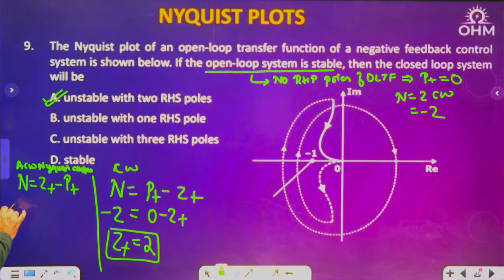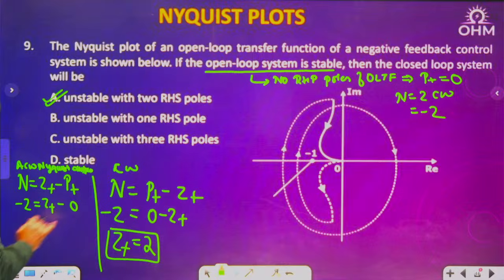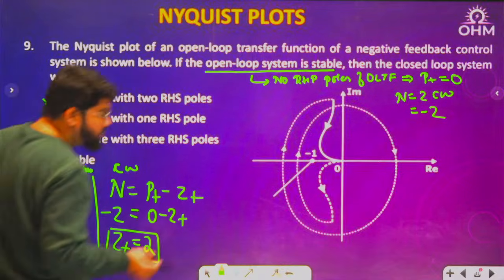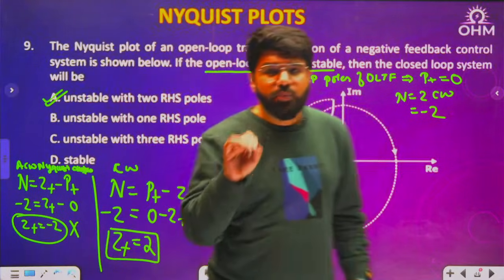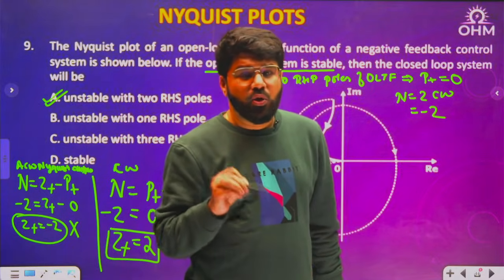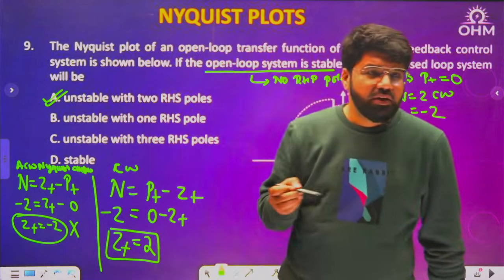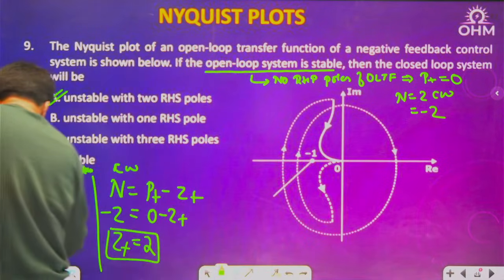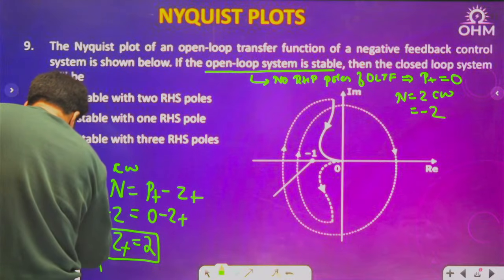If I tried this formula, what is the n value? -2 equals Z plus minus P plus. But then what is Z plus? -2. Not possible, because Z plus is a count: how many poles of the closed loop system lie in the RHP? It may be 0 or 1 or 2. That count cannot be negative. So Z plus equal to negative is not possible.